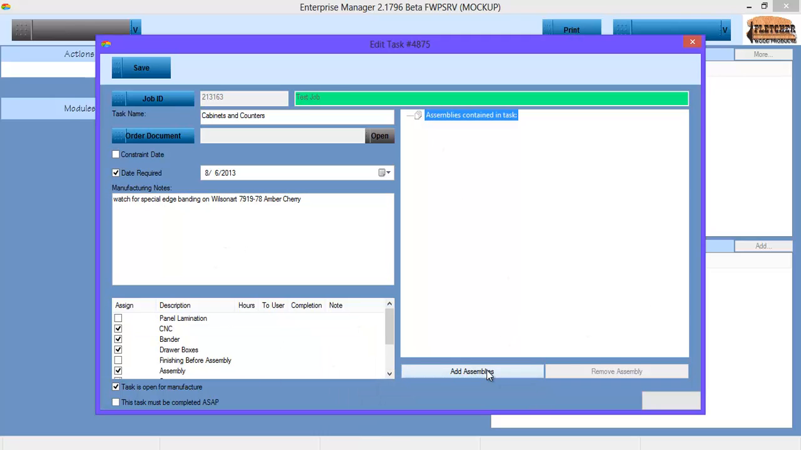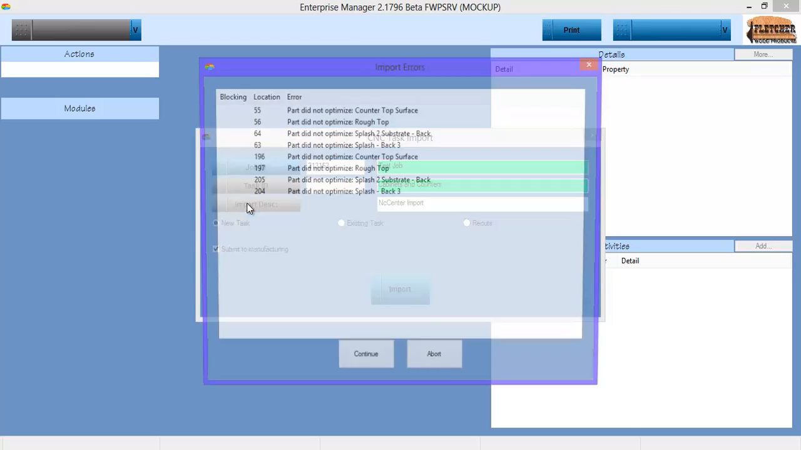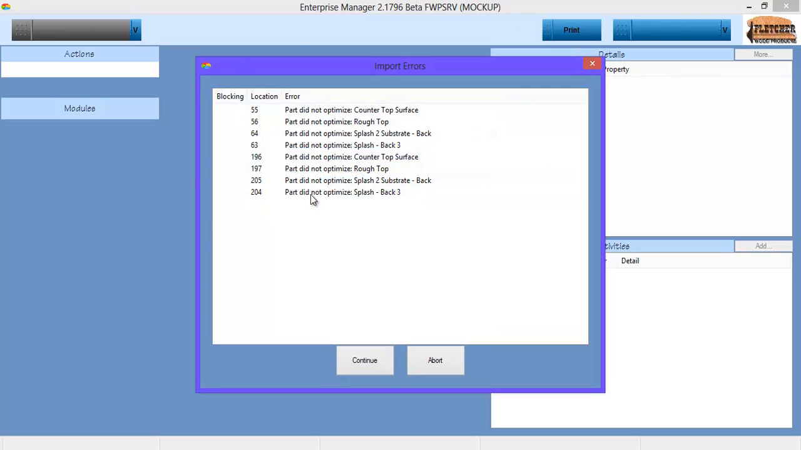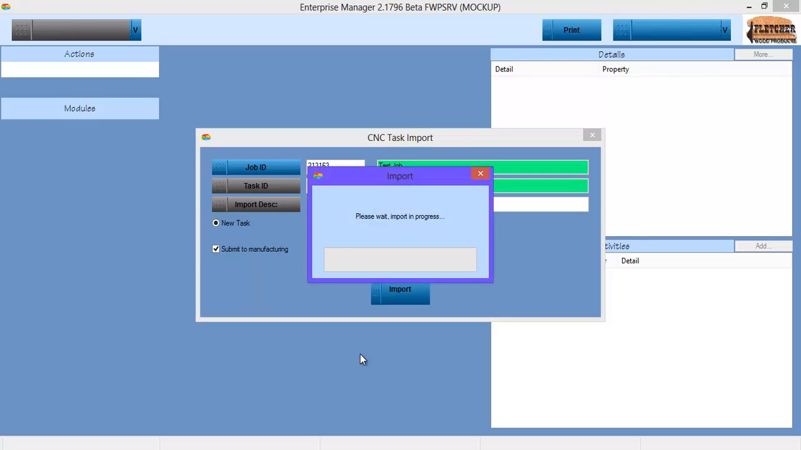We can add assemblies here, but after it imports, it's going to add them all anyway. That's useful for things that aren't going through the CNC. We got a list of errors here. They're the same ones the Screen and Machine Center told me about. We manually add things like post-form countertops so that we have tracking on them and completion data, but they don't go through the CNC, so they don't get imported using this method.